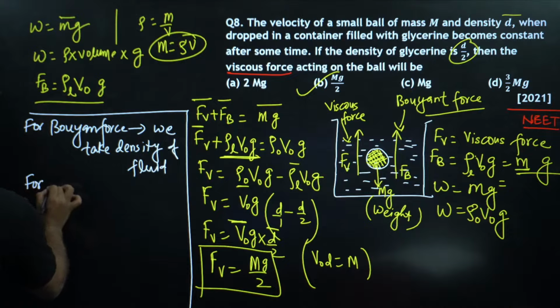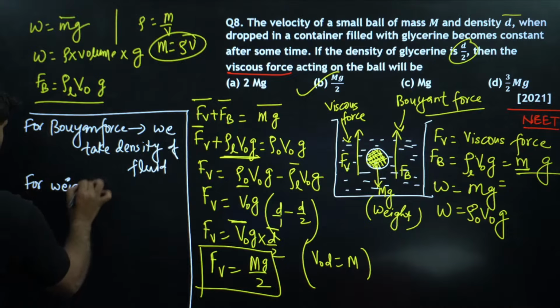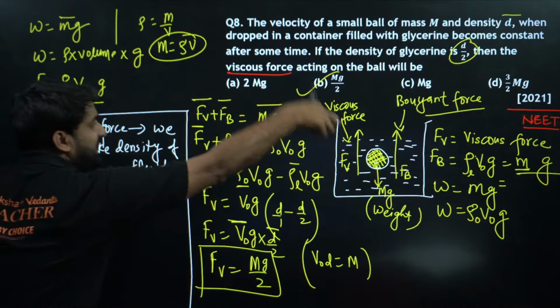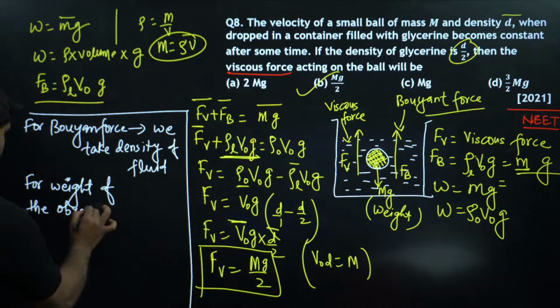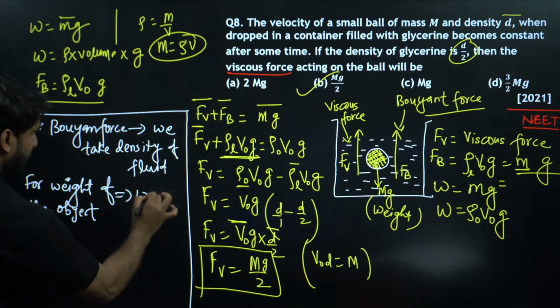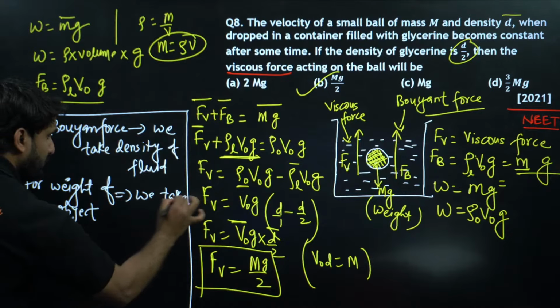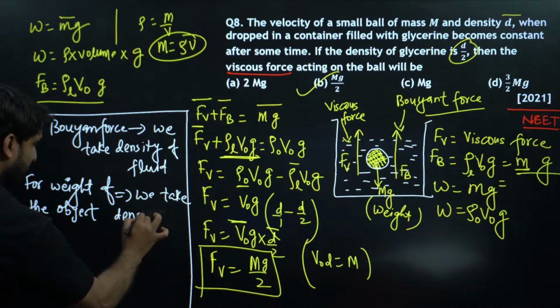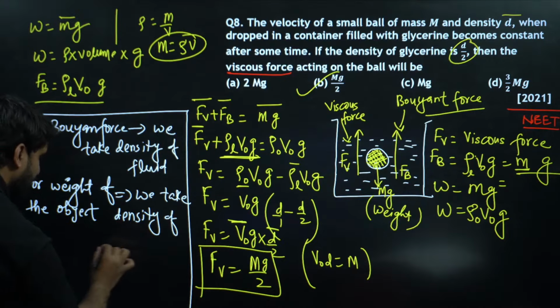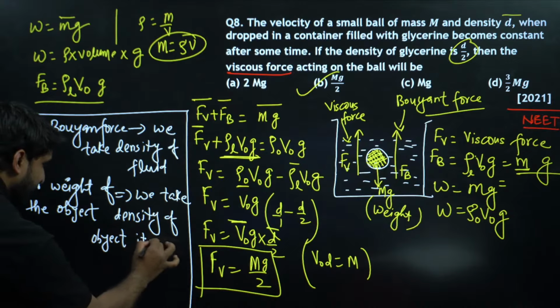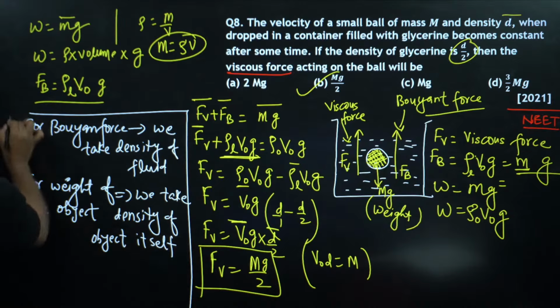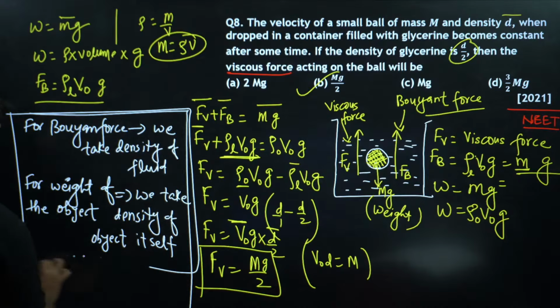But for weight of the object, which is acting in the downward direction, we take density of the object itself. This is the difference, and everything will remain the same.